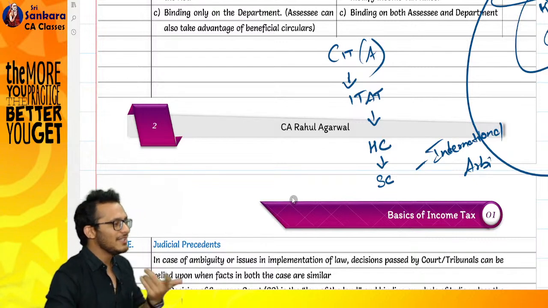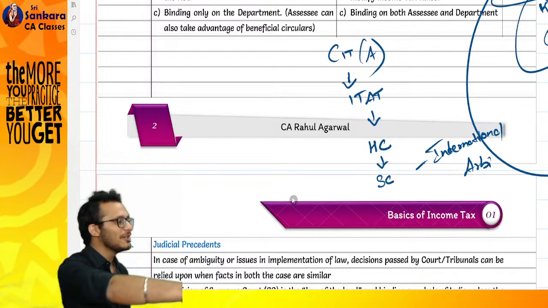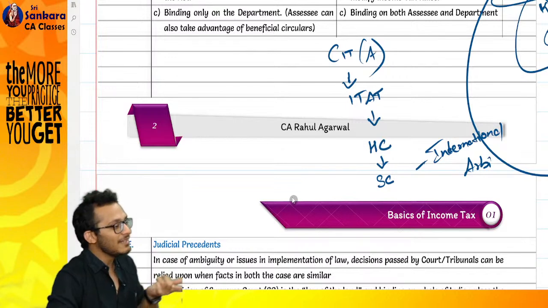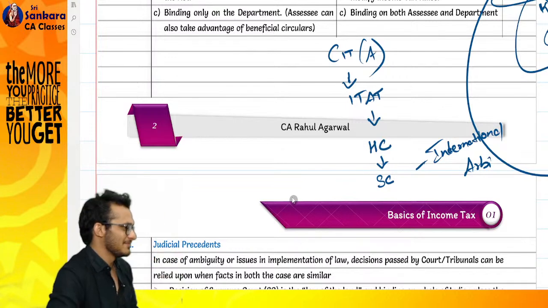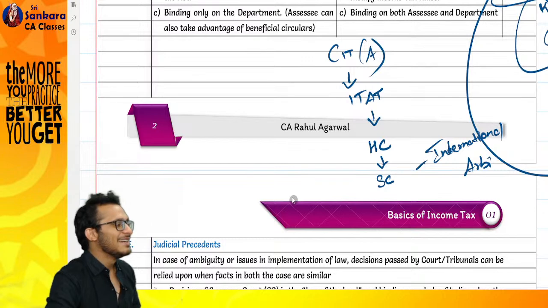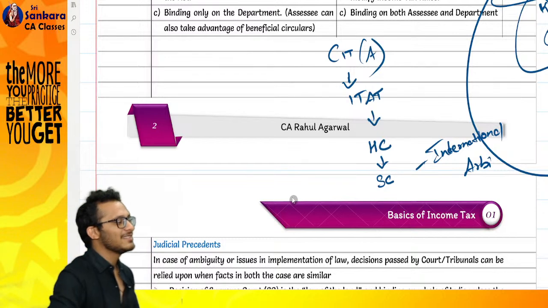Or else what will happen? I will teach you something, then you'll go to the faculty and say, no, Rahul told me wrong, you told me right, I don't know. So I will tell you that he is wrong and I am right. Point is, let's enjoy it.